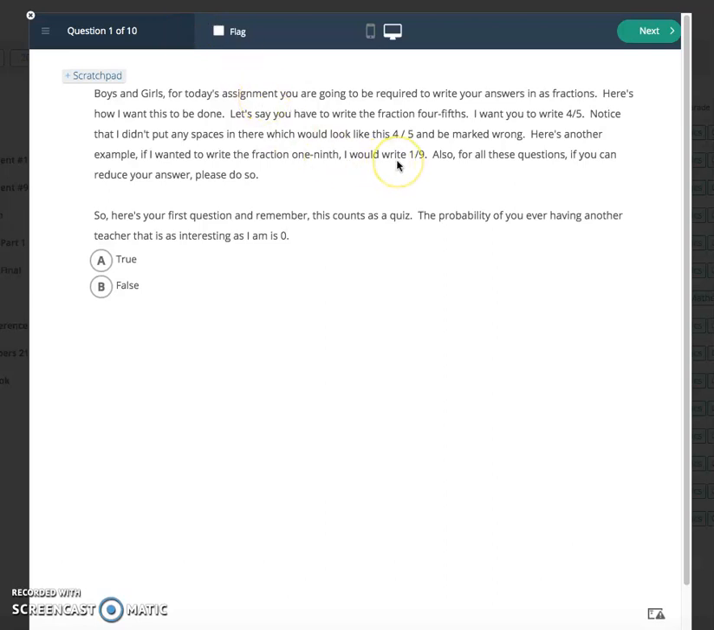Hey, boys and girls, these are the answers to the Edulastic assignment. You should have seen the answers already, but just a little bit of an explanation for each one of them.